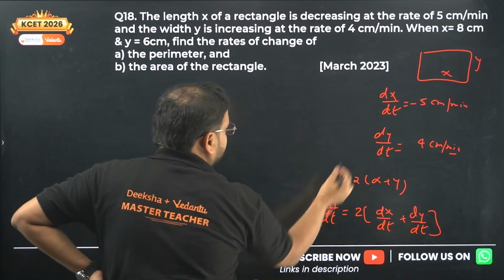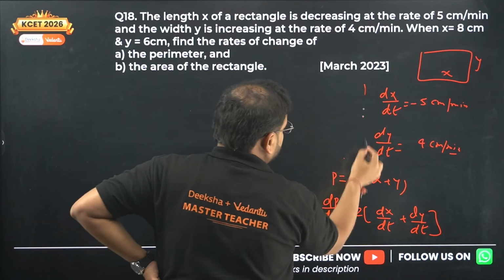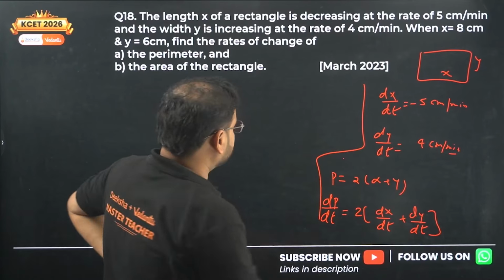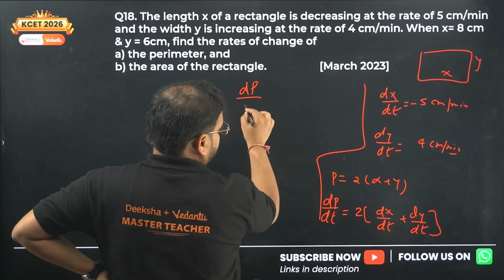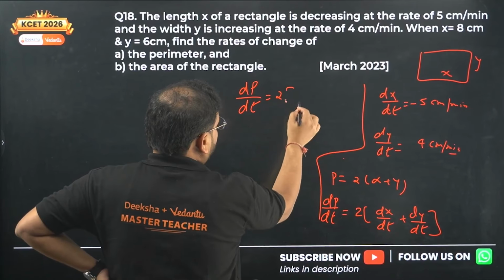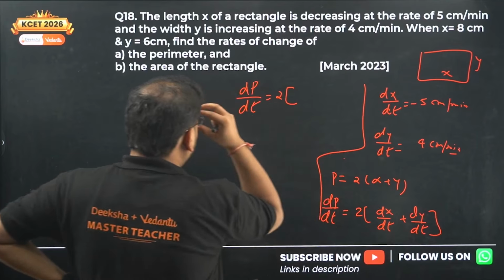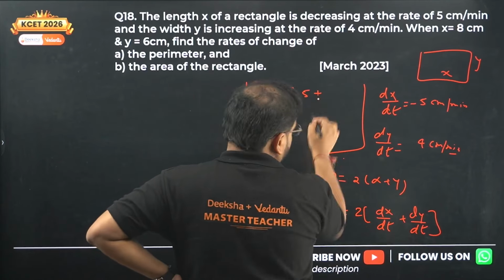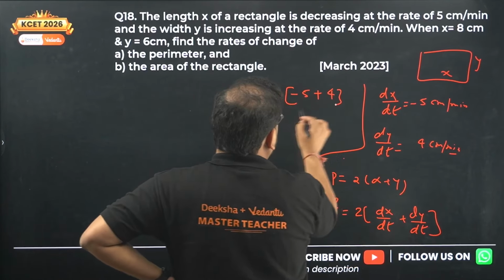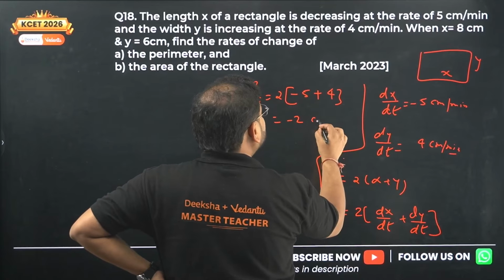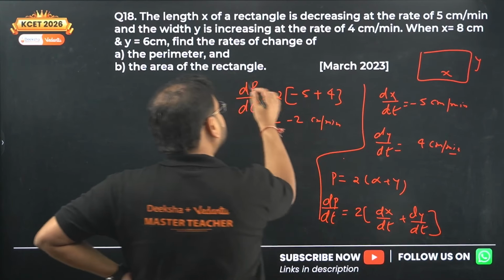Here we have 2 times (minus 5 plus 4), and this answer is minus 2 centimeter per minute, because it is dp by dt.